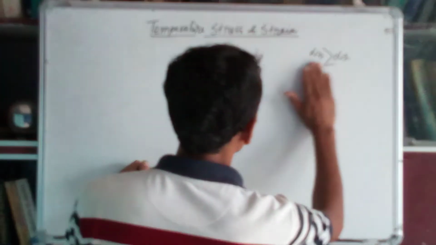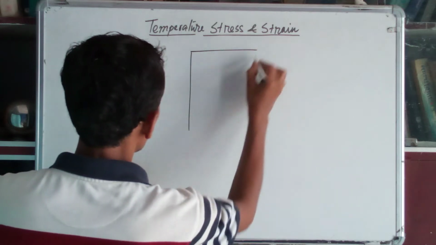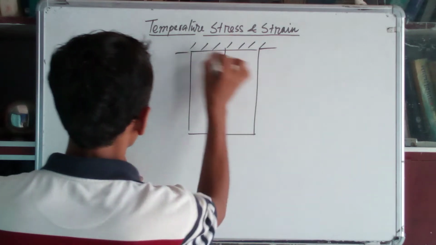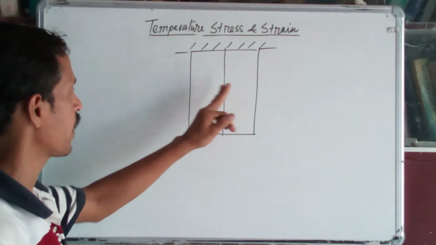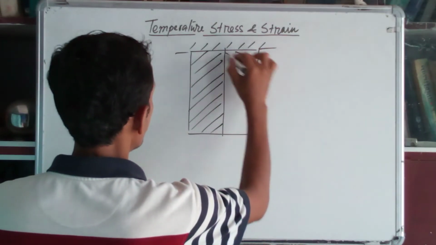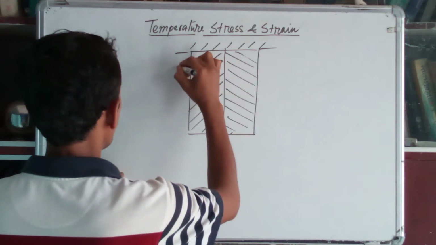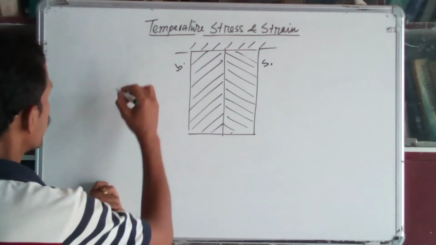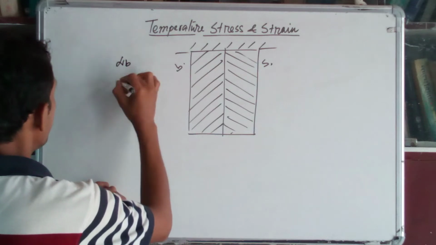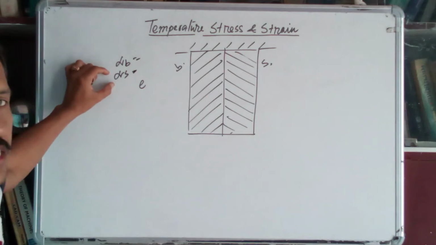Okay, suppose you make a composite bar, two bars both fixed, one made of brass and another made of steel. So that is brass and that is steel, with alpha B and alpha S the linear expansion of brass and of steel.